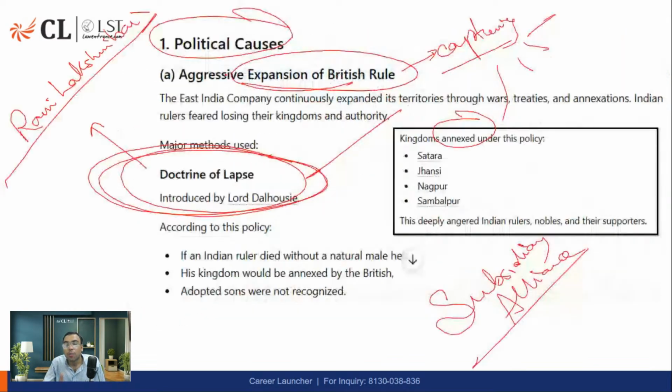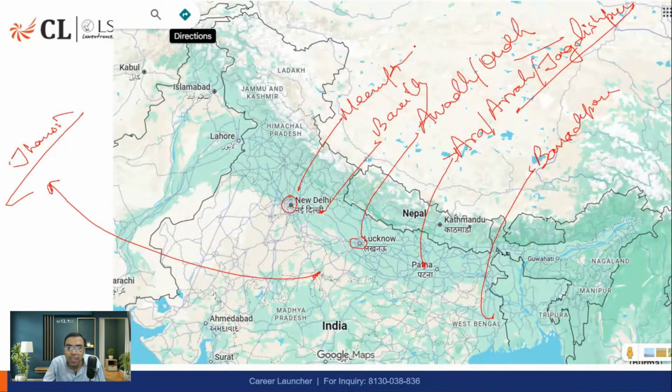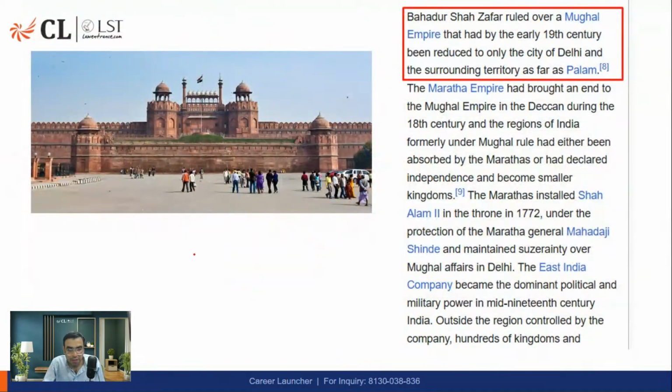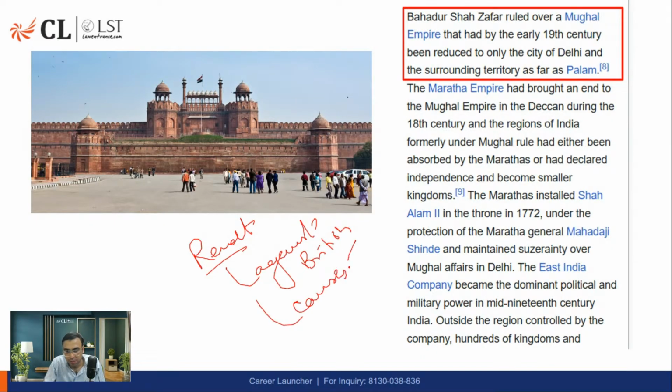ठीक है. तो आपको समझना क्या, सबसे पहले जो whatever the locations I'm telling you, the target was again the British. Revolt was against British, but the causes were different. मतलब ब्रिटिश से सारे लोग नाराज थे, but वजह अलग थी.